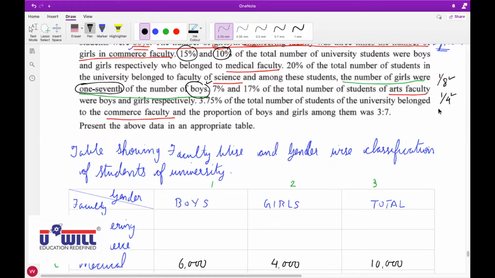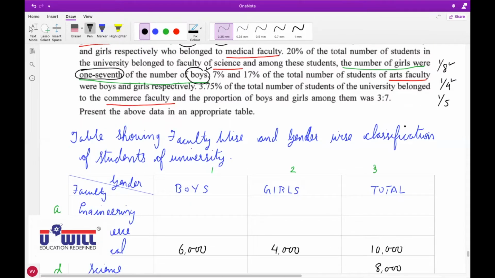Tanisha, if it was given boys are 1/5 of girls, then what would you have assumed the number of boys? 5. And Tanisha, if it was given 2/5, then also 5.